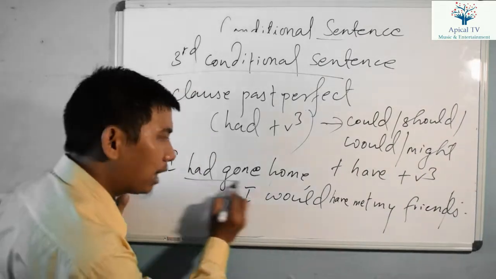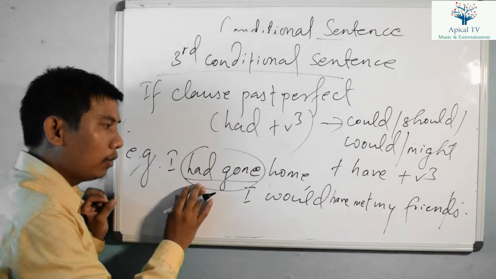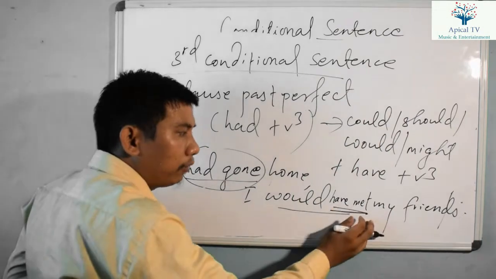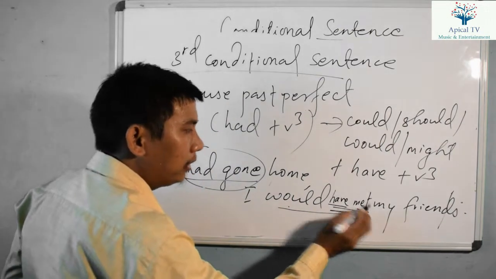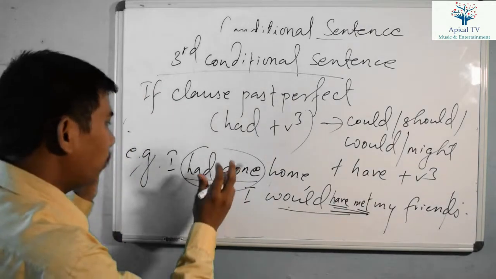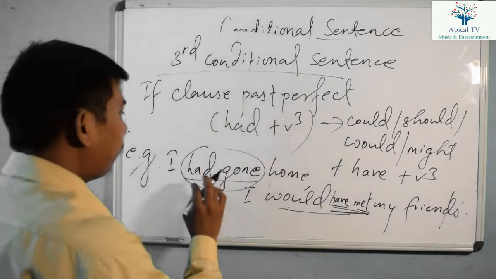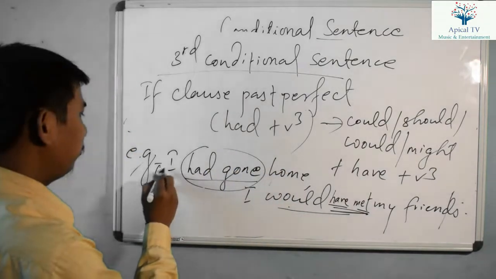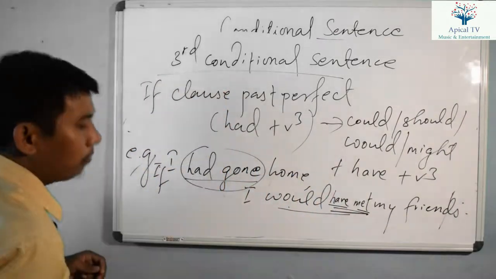Now see here, had plus verb 3 is used in the if clause, and in the main clause I have selected would have plus verb 3. Not only would plus verb 3: would, then have, then met. If I had gone home, I would have met my friends. This is an example of a conditional sentence.